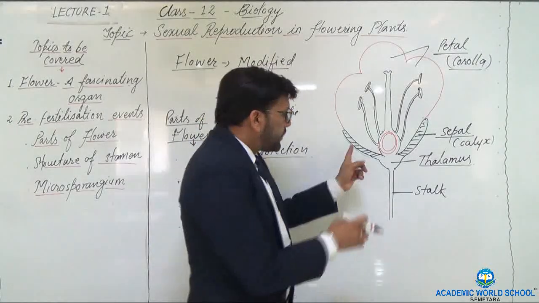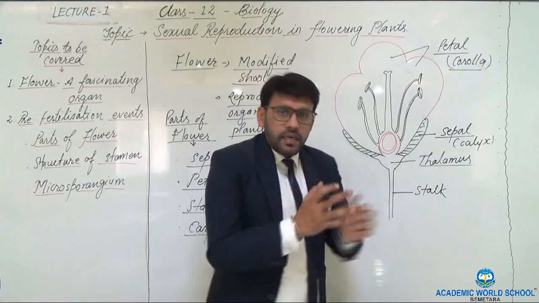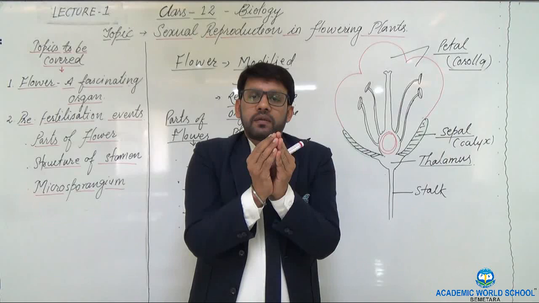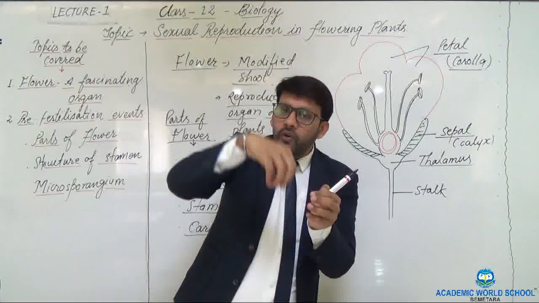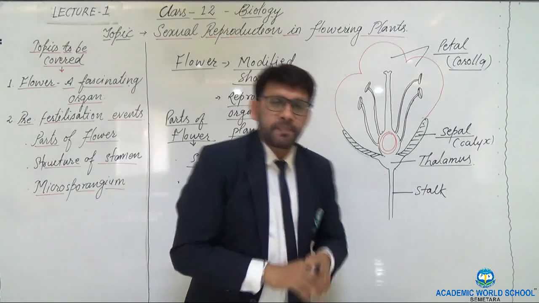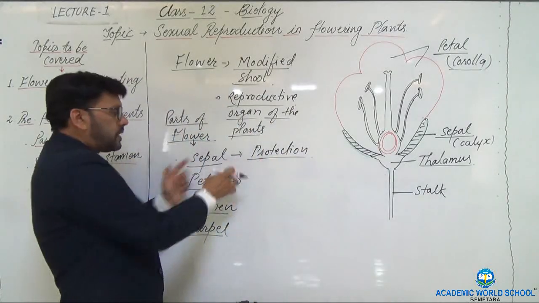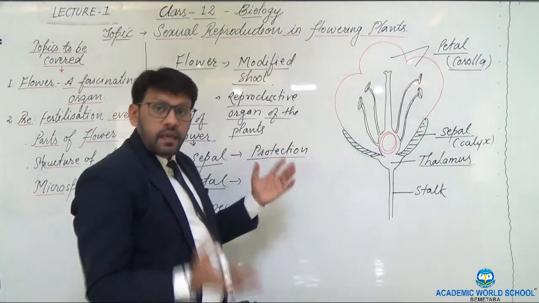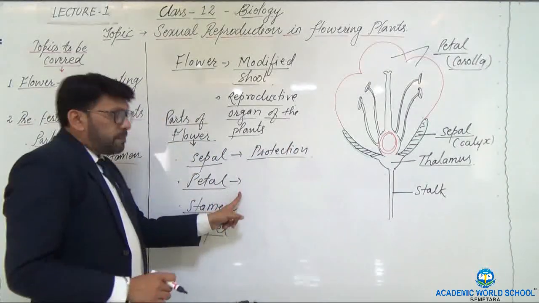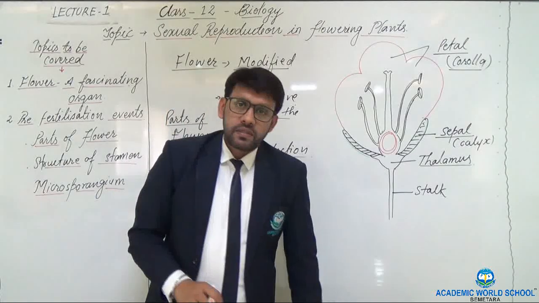These sepals, the green colored structures, surround the complete flower. So the other floral parts are safely kept inside the sepals. The major function of the sepal is to protect the other floral parts. The petals are of different colors.